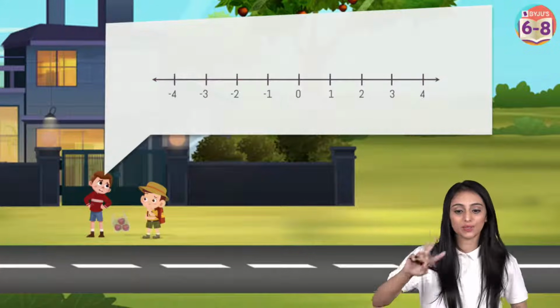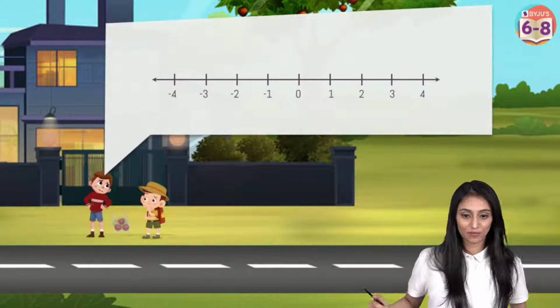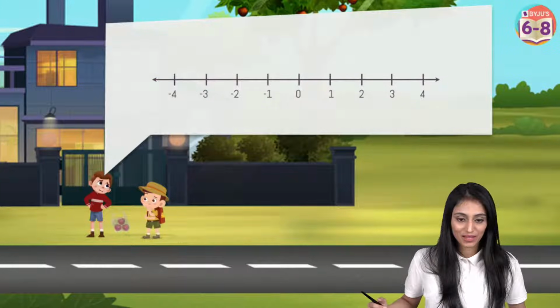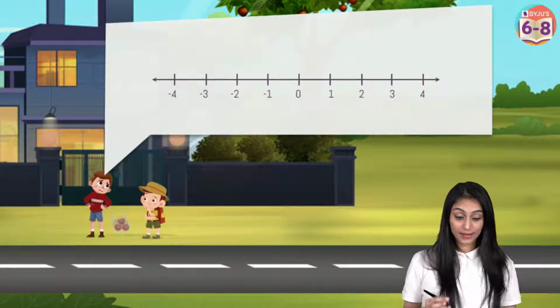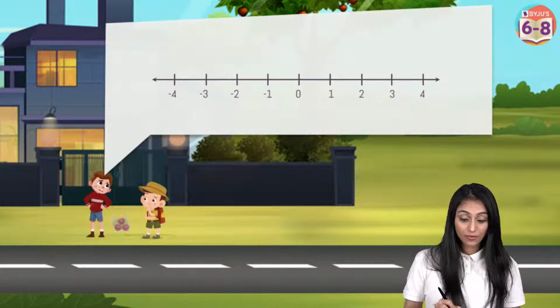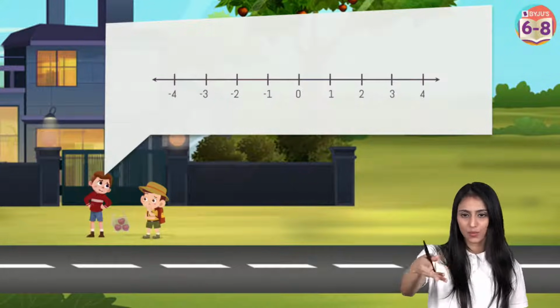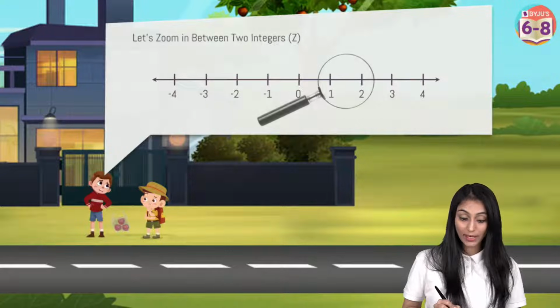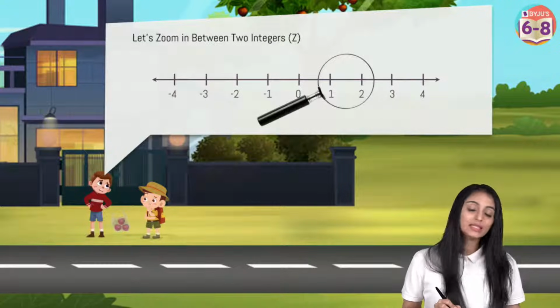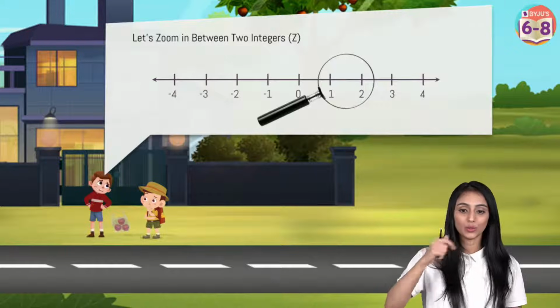Absolutely, Aradhya. That's 1.5, 1.5. It's 1.5 only, right? All right. So he says, since it is 1.5, each one, as you said, it's going to lie between 1 and 2. So let's zoom in between these two integers, 1 and 2.